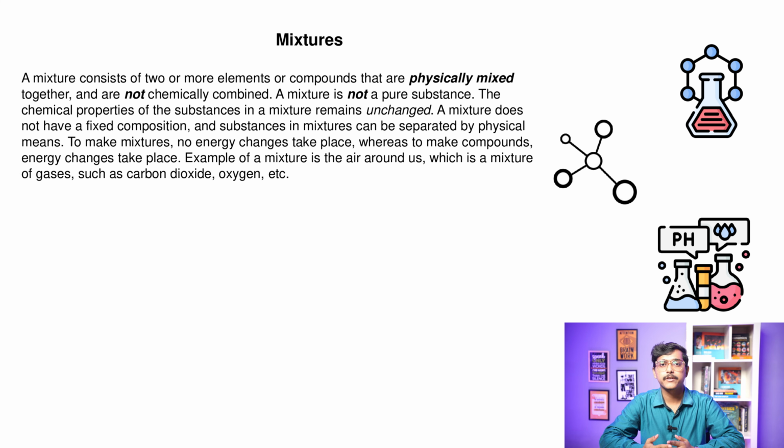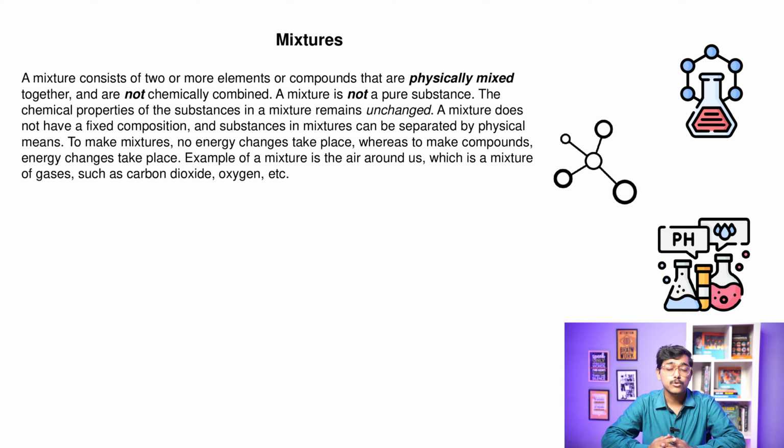So, what is a mixture? A mixture consists of two or more elements or compounds that are physically mixed together and are not chemically combined. A mixture is not a pure substance. The chemical properties of substances in a mixture remain unchanged. A mixture does not have a fixed composition, and the substances in a mixture can be separated by physical means.